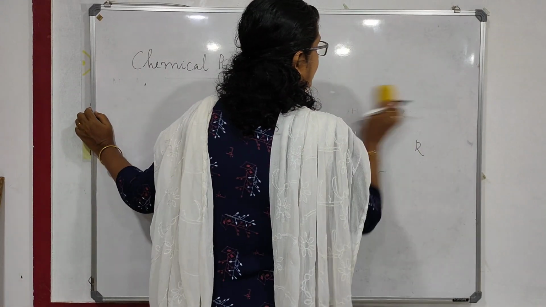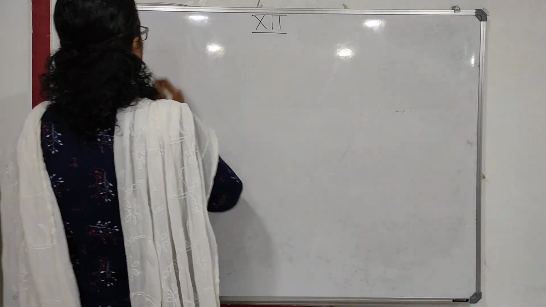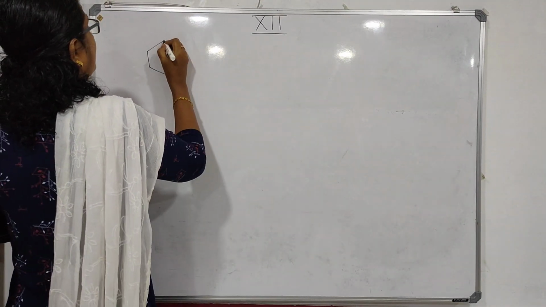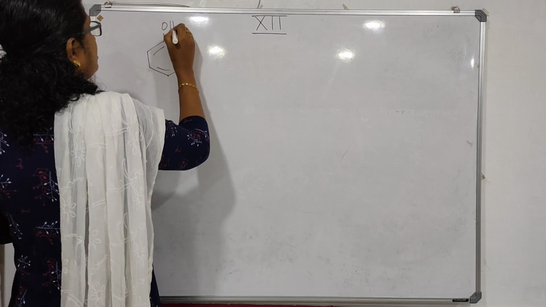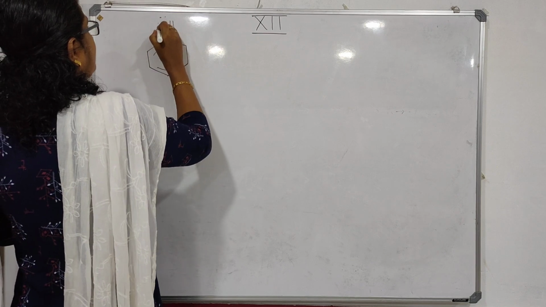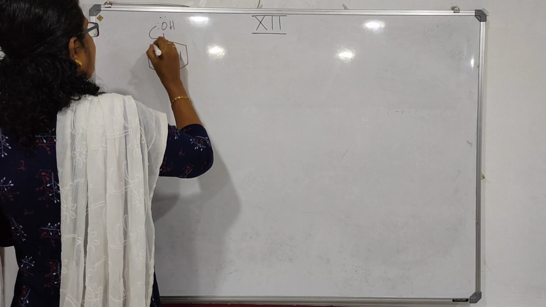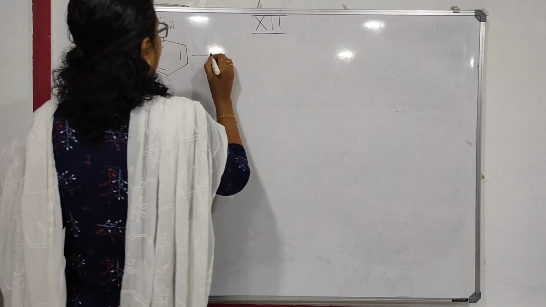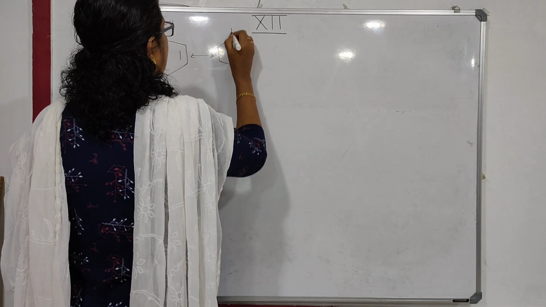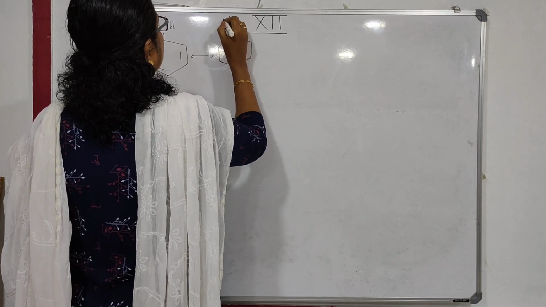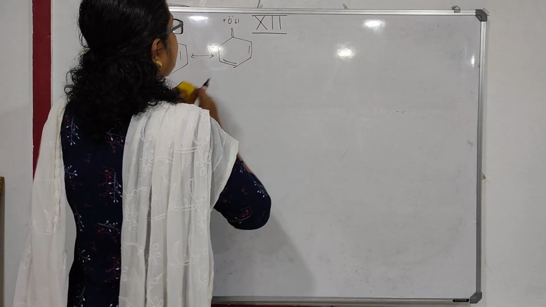You remember the resonance structure of phenol, right? You can draw the resonating structures of phenol, OH, having a lone pair. One of the lone pairs will be shifted here, this will be shifted here, and you will get the next resonating structure, that is double bond O plus H, and this becomes minus.